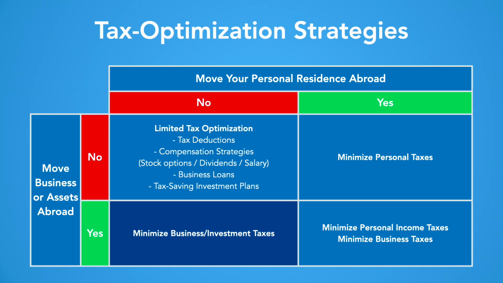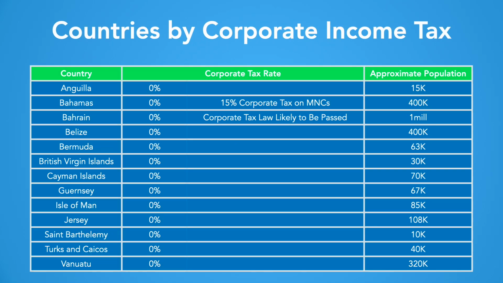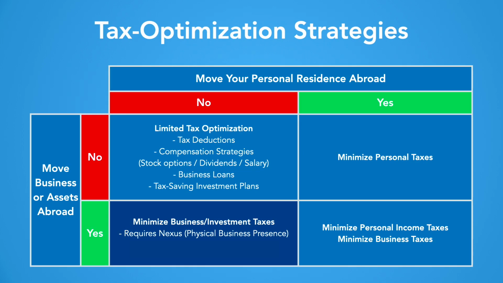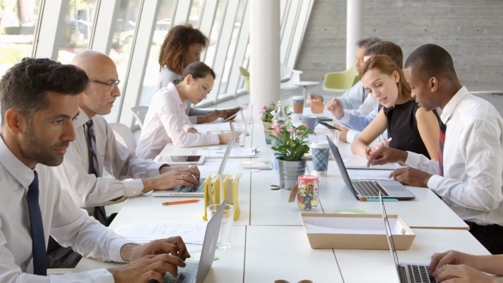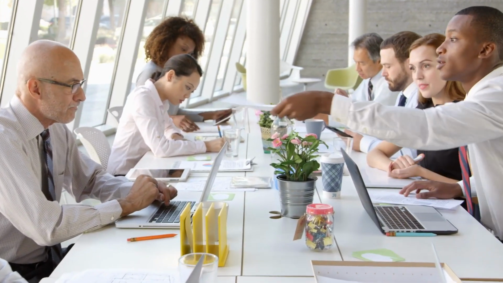A number of jurisdictions have 0% tax on company profits. Nonetheless, moving your business there is easier said than done. In order for your foreign company to be tax-free, you need to provide evidence that the business has its operations abroad. This is referred to as nexus, or physical presence. Physical presence can be achieved through a variety of ways. For example, by renting an office and hiring employees abroad.